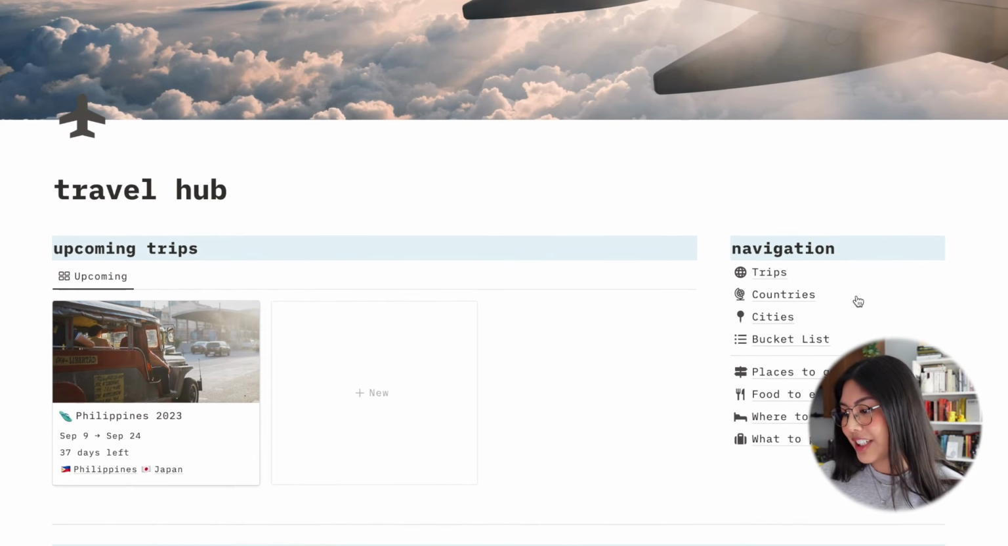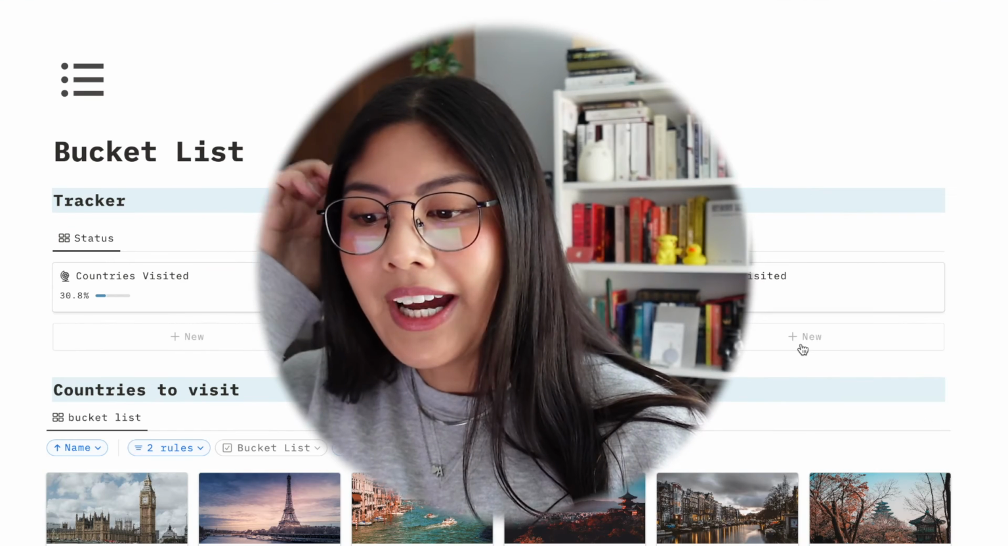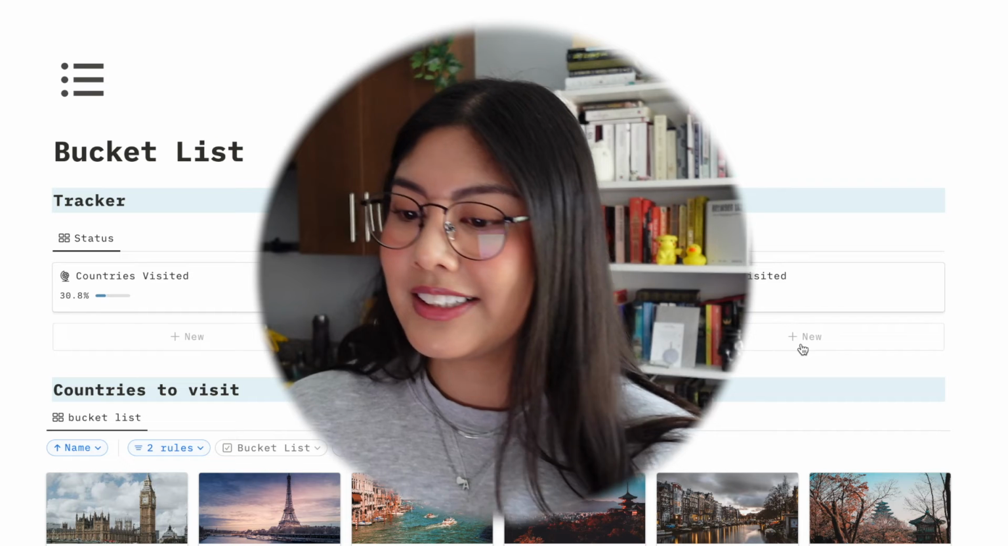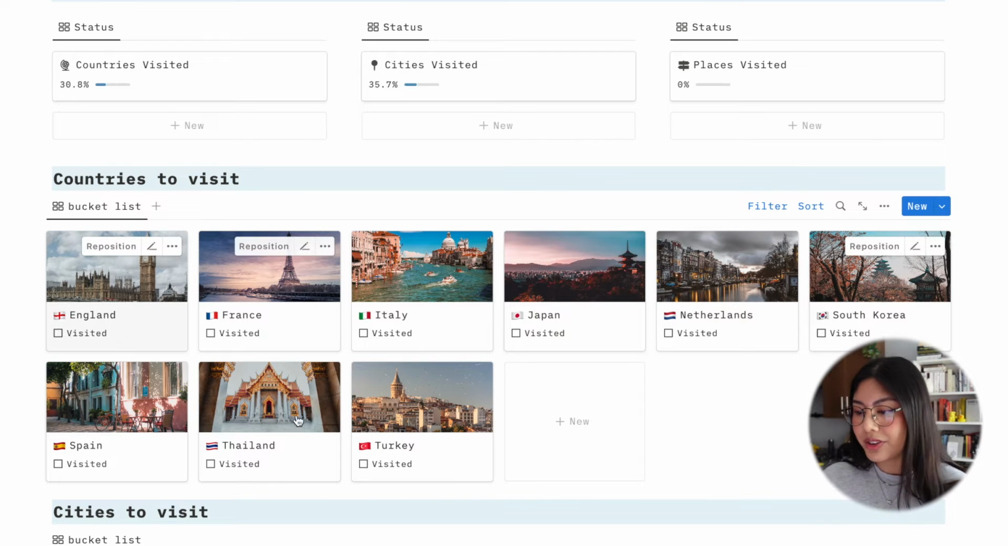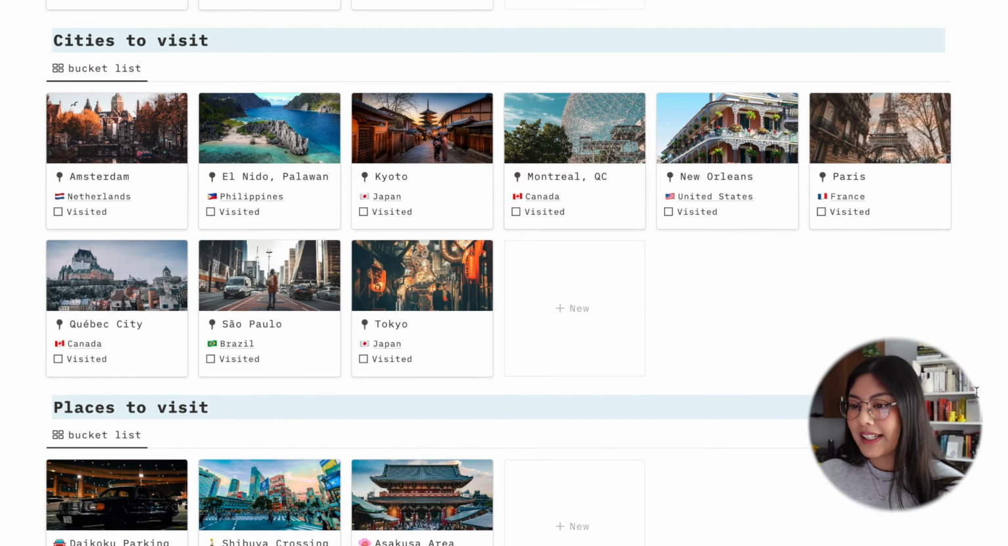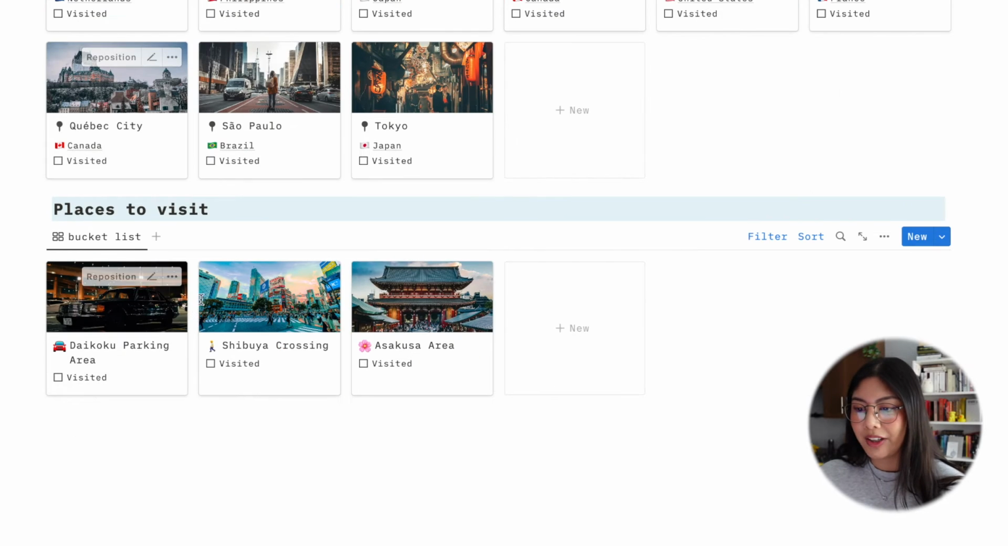And then let's go into bucket list. So I have this bucket list here, and it's actually pretty cool. Anything that I have checked as a bucket list but I have not checked as visited will be in this page. So all of these countries I have not visited yet, but I have them on my bucket list. Same thing with the cities and same thing with the places.